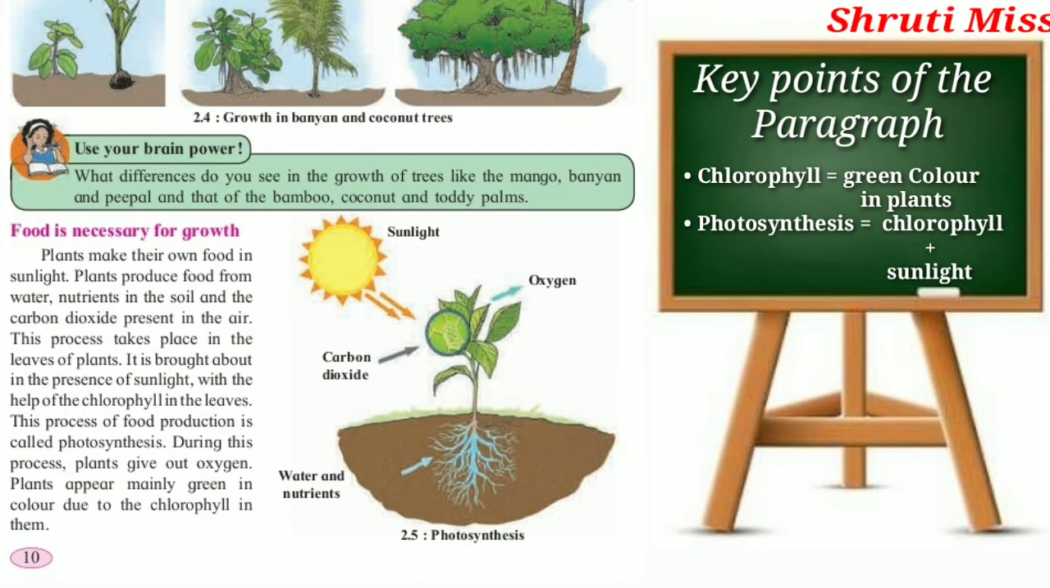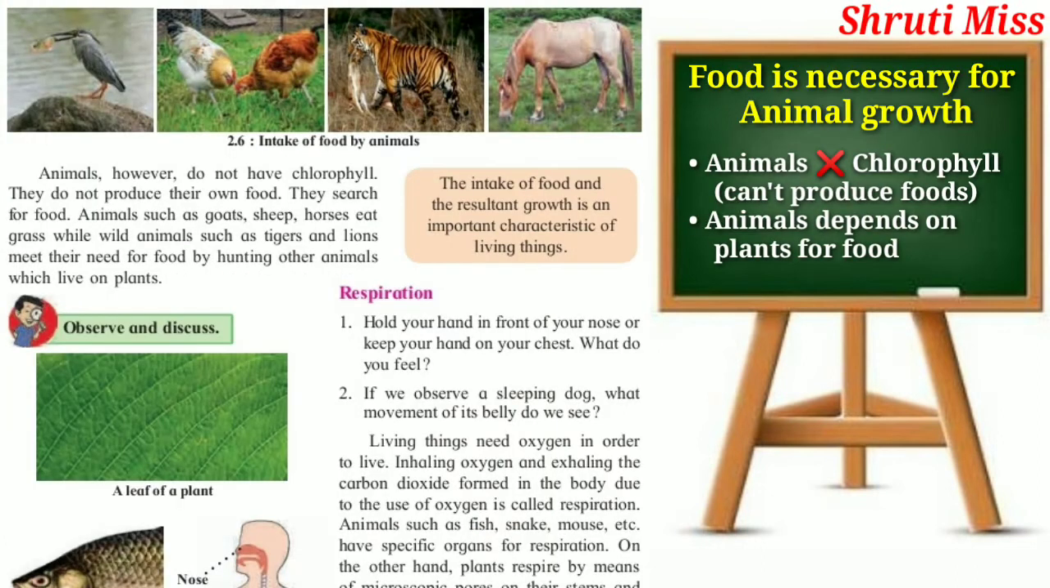Is that clear? Now, the next point is, animals, however, do not have chlorophyll. They do not produce their own food. They search for food. Animals such as goat, sheep, horse eat grass, while wild animals such as tiger and lions meet their need for food by hunting other animals which live on plants.